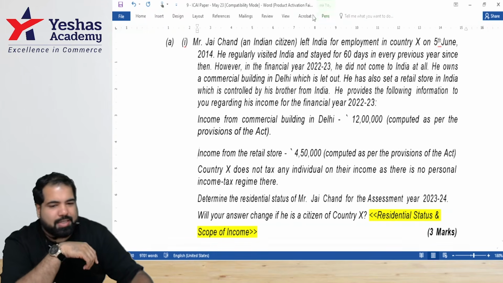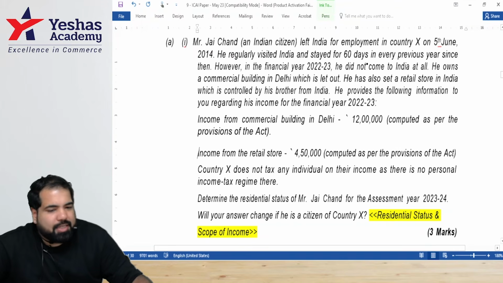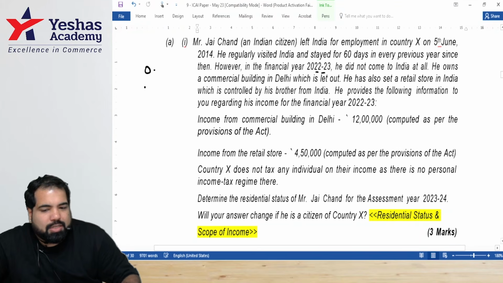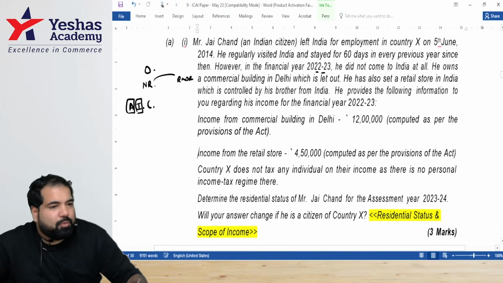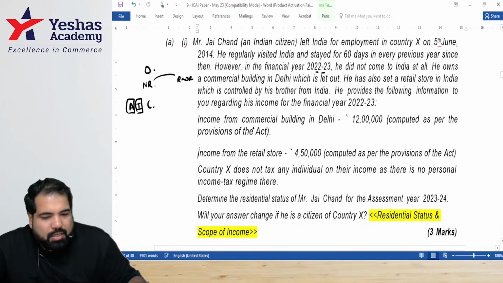Okay. Let's quickly see, guys, everyone. Guys, how many days has he stayed in India in the year 22-23? Zero. So his answer is 0 days, guys. Yes. So what does he become if it's 0 days? NR. But NR, guys, can I convert to RNOR? For that, I will look at AIC1. Guys, is he an Indian citizen? Yes. Is his Indian income more than 15 lakhs? Check, guys. Income from commercial building in Delhi, 12 lakh.